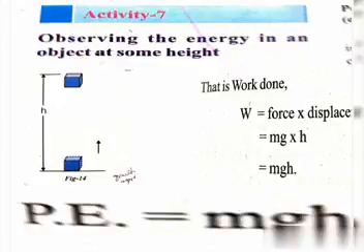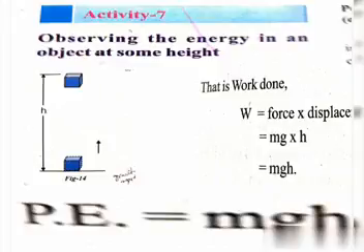Thus, the energy of the hammer is increased when it is raised to a certain height. Why? Because it is raised to a certain height, it is acquiring energy.